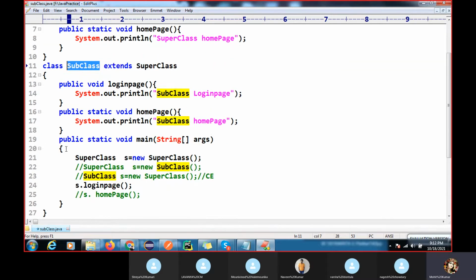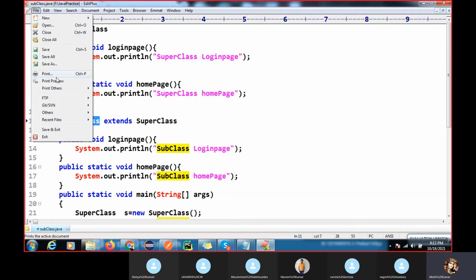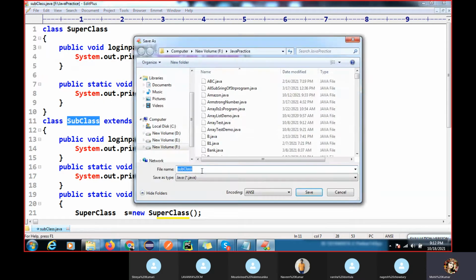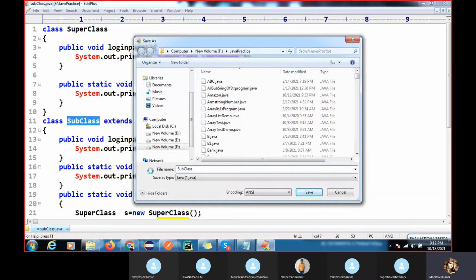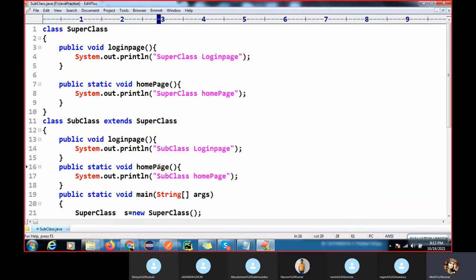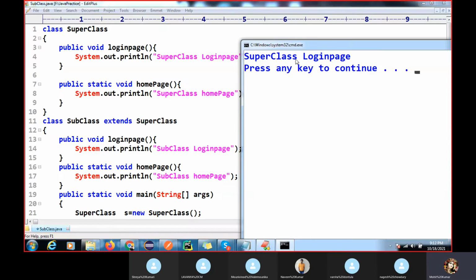Oh, I have closed it here. This one is closed here. Let me save this. I think I have. Let me try to execute first. Okay, you can see now superclass login executed, right?